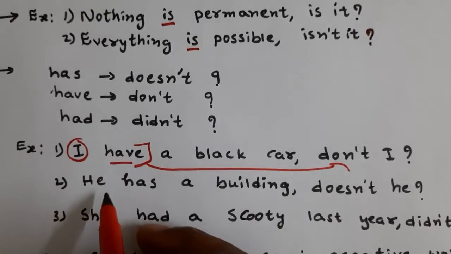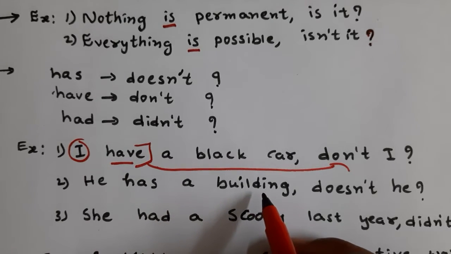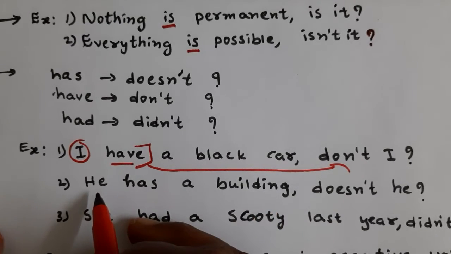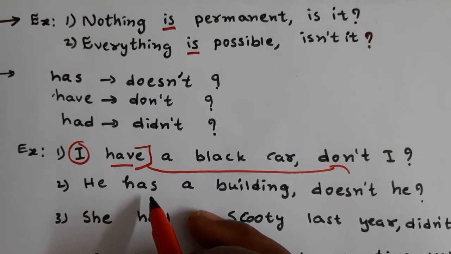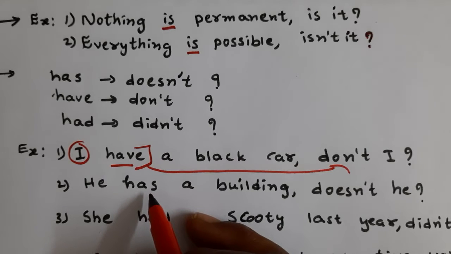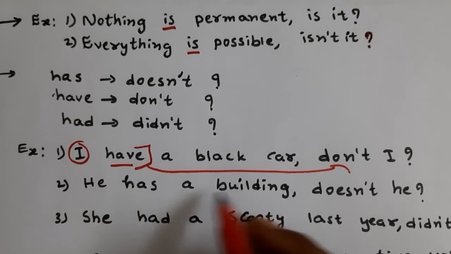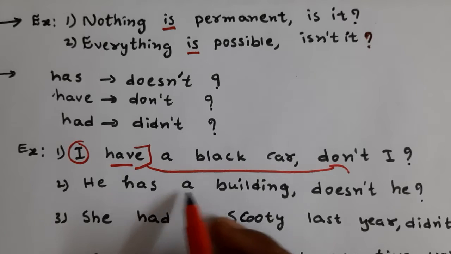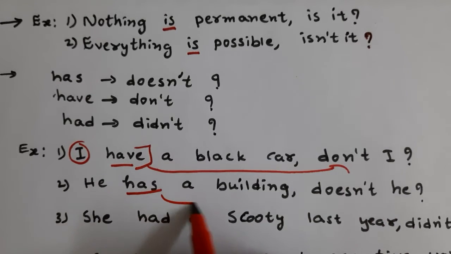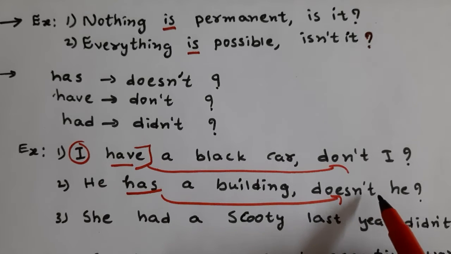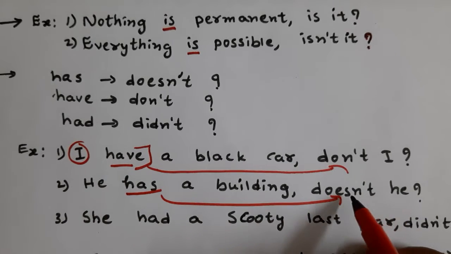Next one. "He has a building." What is the subject here? He. What is the verb? Has. It indicates possession, having something. Whenever has is there, we should use does. It is a positive statement, so we write the negative, doesn't, and the subject is he. So, "doesn't he".